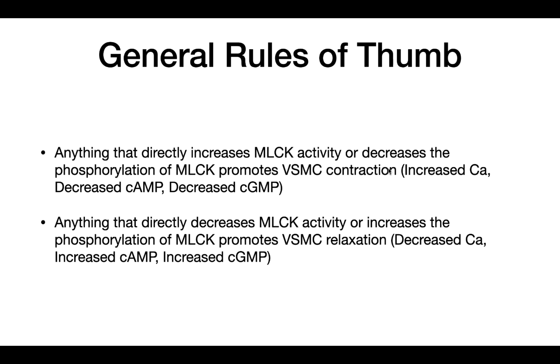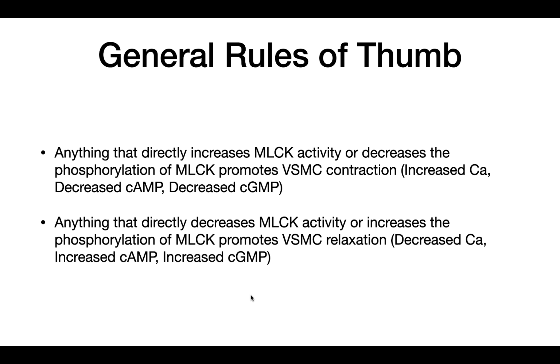So the three things that will basically increase the activity of this protein will be increasing the calcium levels, decreasing cyclic AMP, and decreasing cyclic GMP. When you do the opposite of these three things, you can get relaxation. So anything that decreases the myosin light chain kinase activity or increases its phosphorylation will promote relaxation. So this would be decreasing calcium, increasing cyclic AMP, and increasing cyclic GMP.